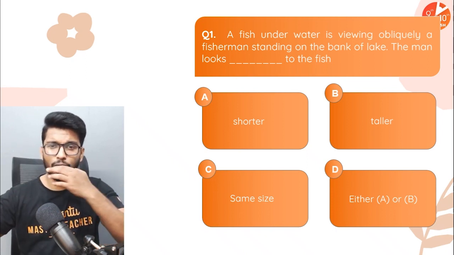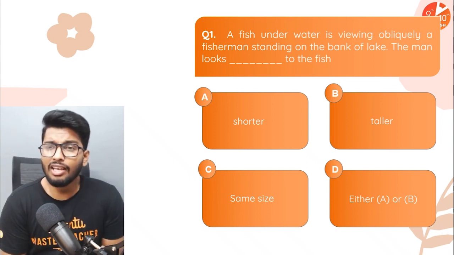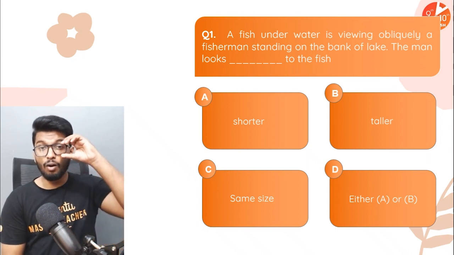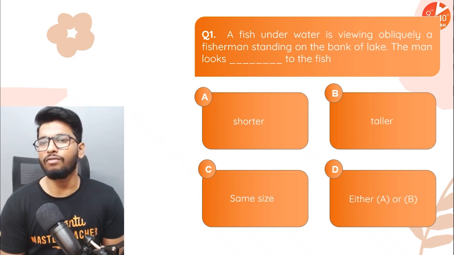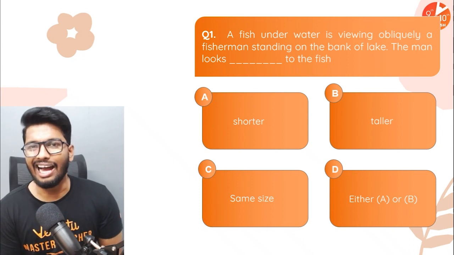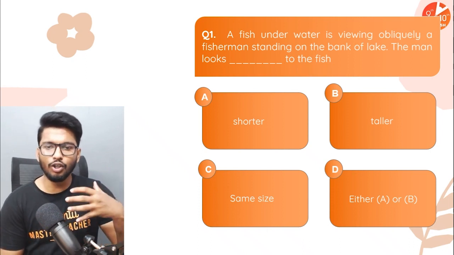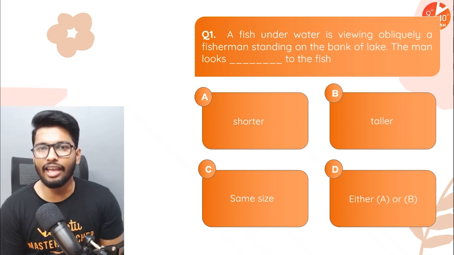I'll repeat the question one more time. A fish underwater is viewing obliquely a fisherman standing on the bank of a lake. The man looks dash to the fish. Would he look shorter, taller, same size, or either A or B?